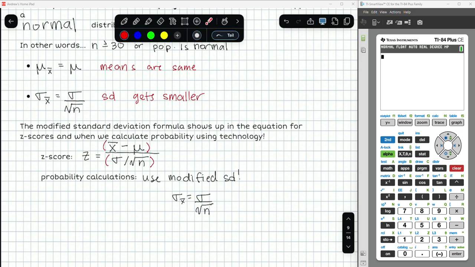Alright, in the next video we're going to do some examples so you can see what a sampling distribution looks like in practice in terms of calculating probability.